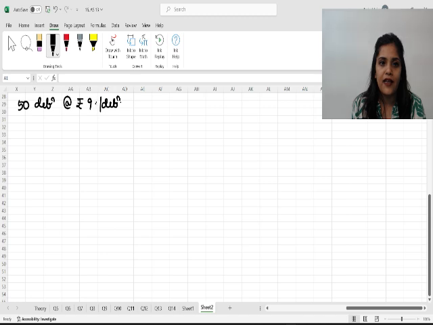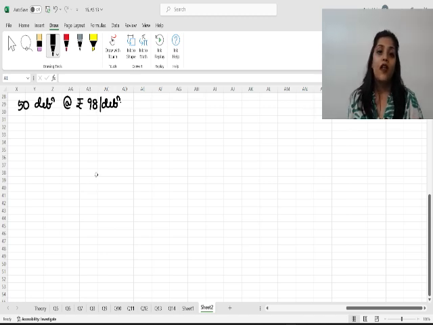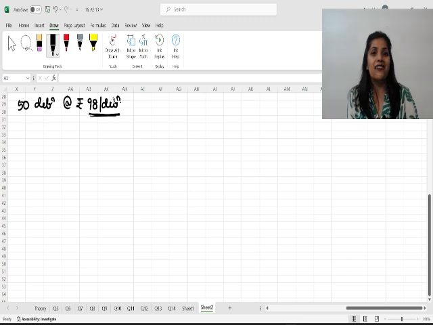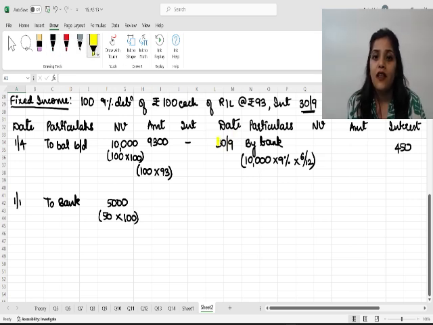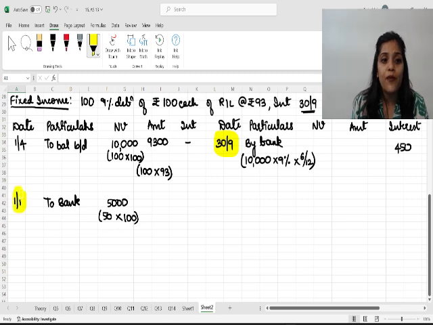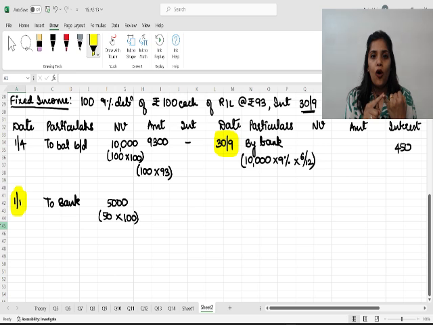At rupees 98 per debenture. Now, we have to ask whether this price is inclusive of interest or exclusive of interest. What I am trying to say here is, you have to understand the last interest date was 30th September. We are purchasing on 1st January, that is, October, November, December, 3 months.